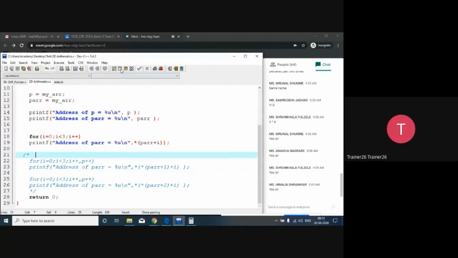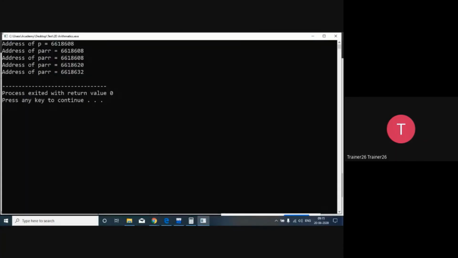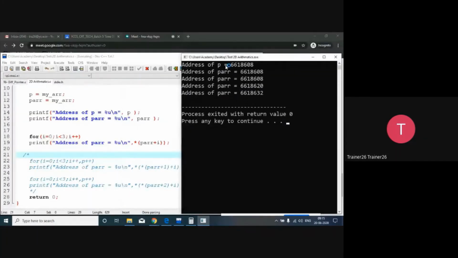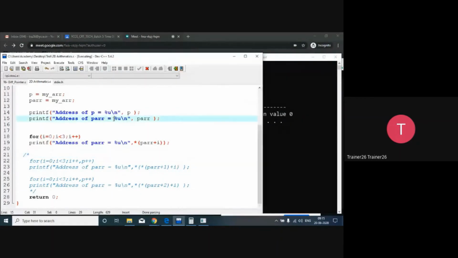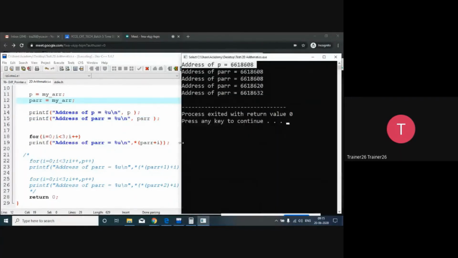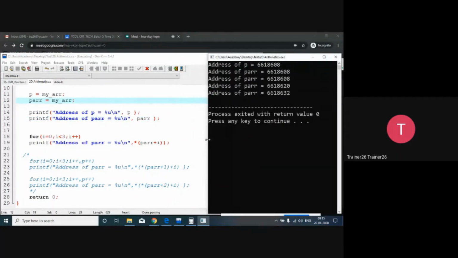Compile and run it. So if you observe, I deliberately printed P, so this was our starting address. We printed this line again. When we print it, sorry, I have to shrink this a bit, now it's okay. So first I have printed the P, so that's why 66180886. Then I have printed the array of pointer to array, so that is the address, and after that I